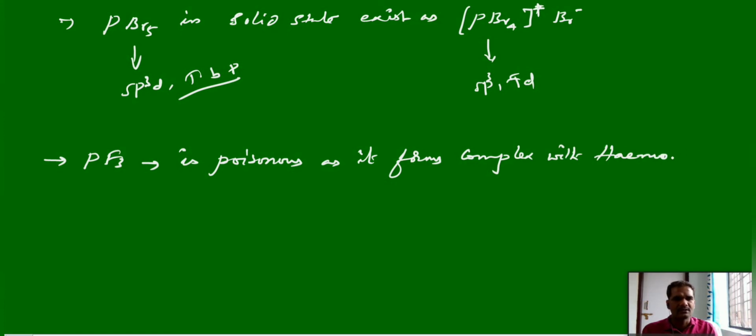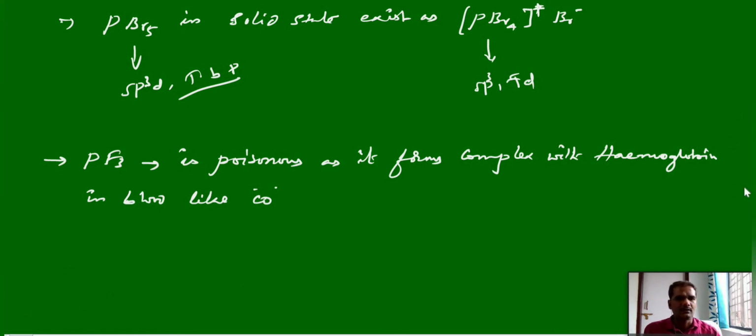In the 14th group we discussed that carbon monoxide can bind with hemoglobin, and that can sometimes lead to death. Because PF3 is a strong field ligand, it can form complexes. About this complex chemistry, we will discuss later in coordination compounds. You should remember PF3 can form a strong bond with hemoglobin in place of oxygen. Instead of oxygen, PF3 binds, which leads to a deficiency of oxygen. So further consequences can take place accordingly.